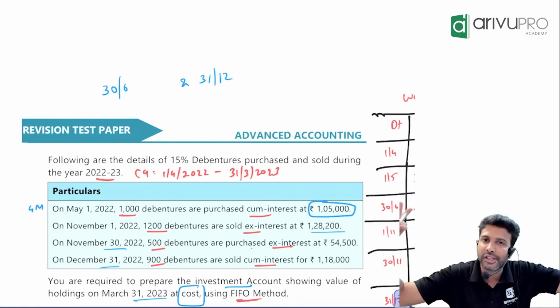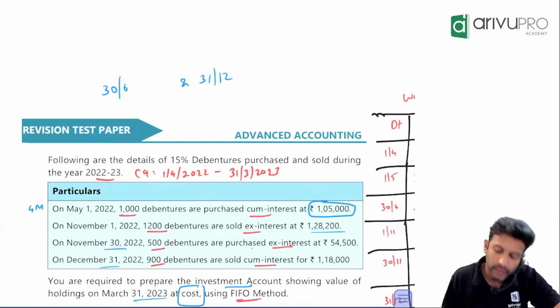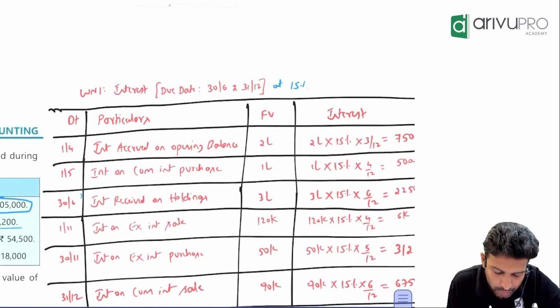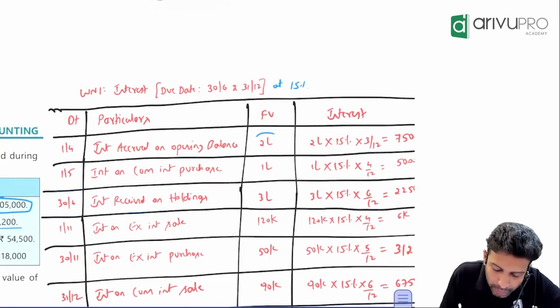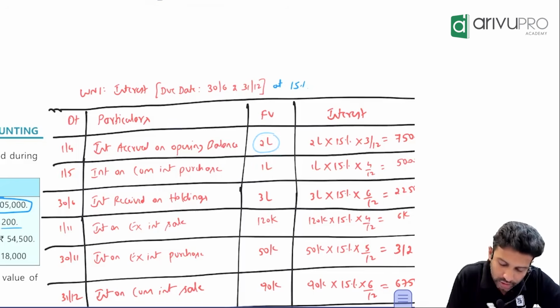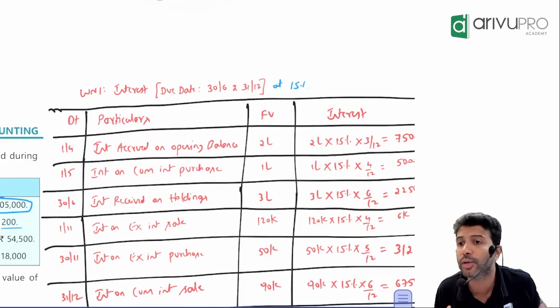How many ever debentures you are holding, on that you will get interest. Yes, on what day? 30th June. So the next transaction will be 30th June. You will receive interest on your holding. How much are you holding? From last year you are holding 2 lakh. Now you purchased how much more? 1 lakh. Adding these two, totally you are holding 3 lakh. On 3 lakh debentures you will get interest.